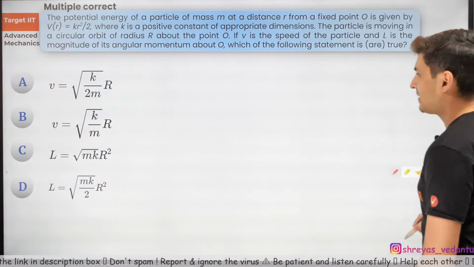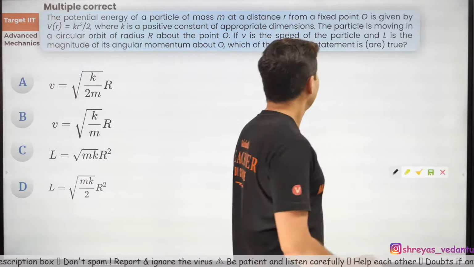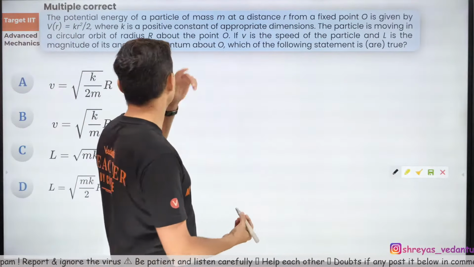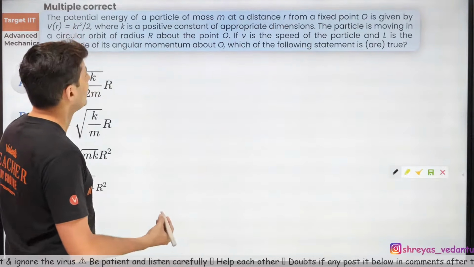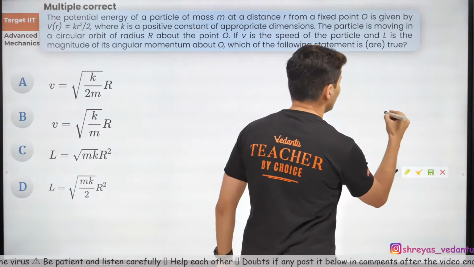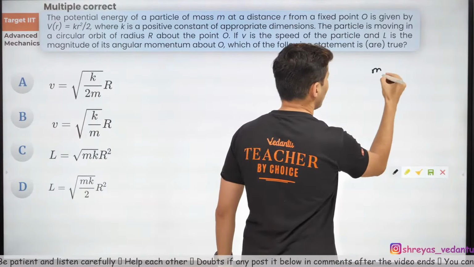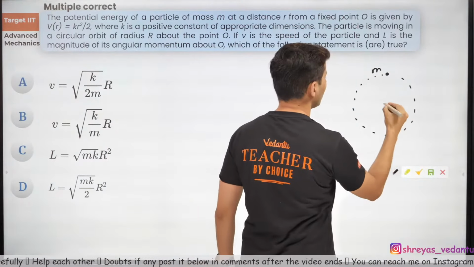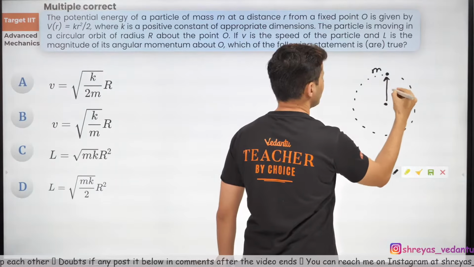I don't know. Let's figure this out. Probably. So we need to have all kinds of variety because this is multiple correct options. So let's try and do this. So potential energy is given and there is a particle which is moving, let's say of mass m, in a circular orbit about this point O. Let's say the radius is r.